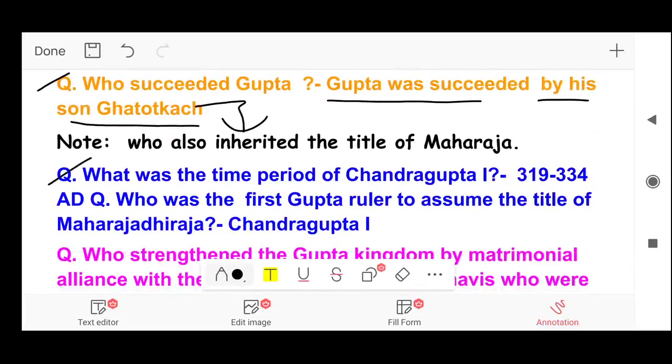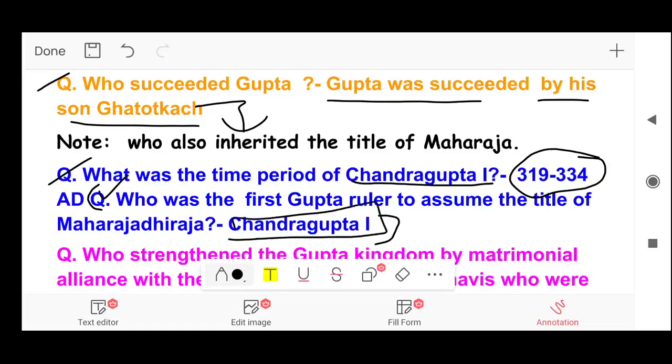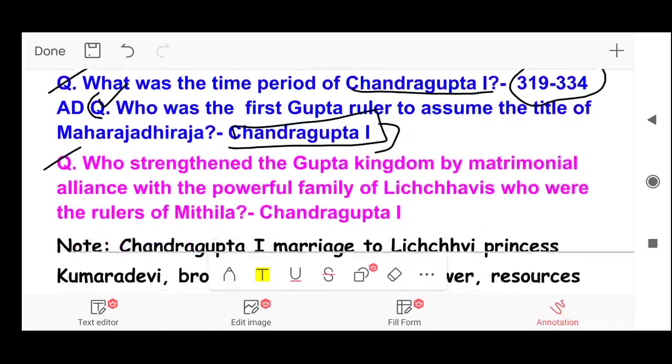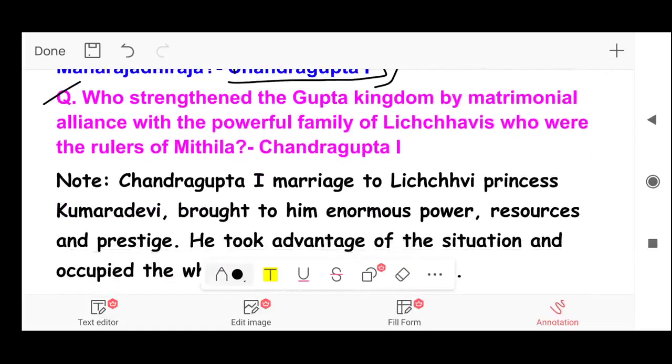Next question, what was the time period of Chandragupta I? And the answer is, his time period was from 319 AD to 334 AD. Next question, who was the first Gupta ruler to assume the title of Maharaja Dhiraj? Answer, Chandragupta I. Next question, who strengthened the Gupta kingdom by matrimonial alliance with the powerful family of Licchavis who were the rulers of Mithila?